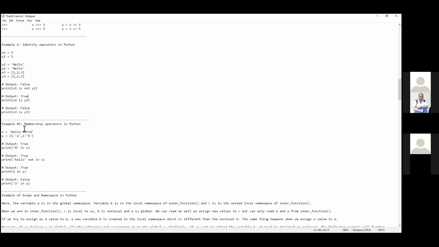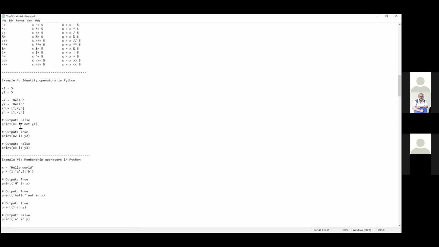So similarly, you can write in plain English the or not statement, right? This is x2 equal to y2. This is x2 not equal to y2.